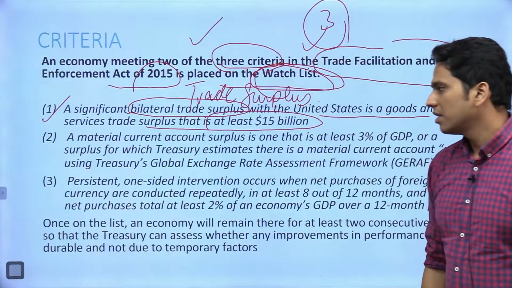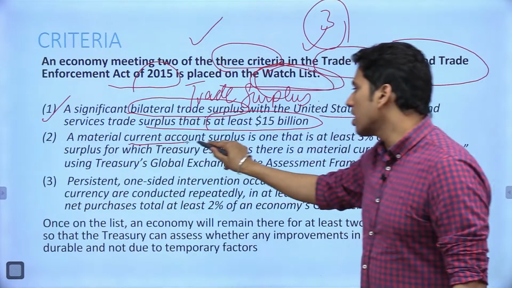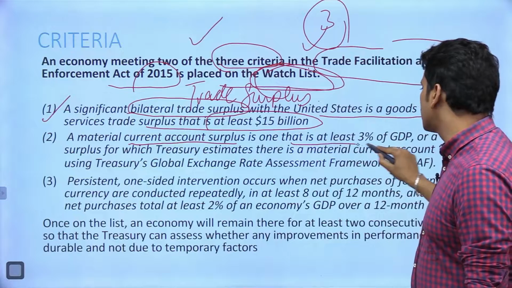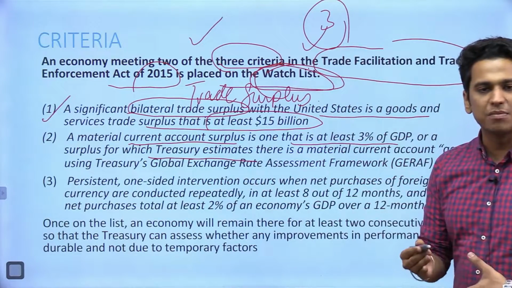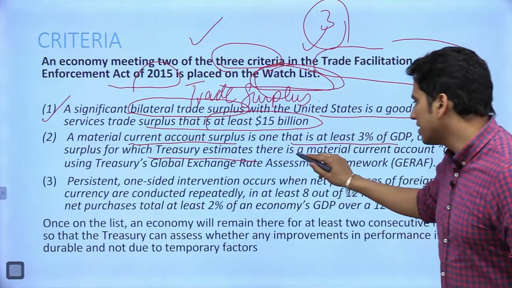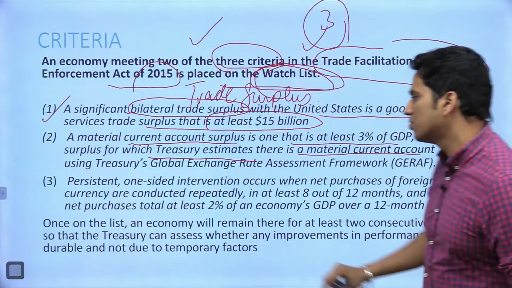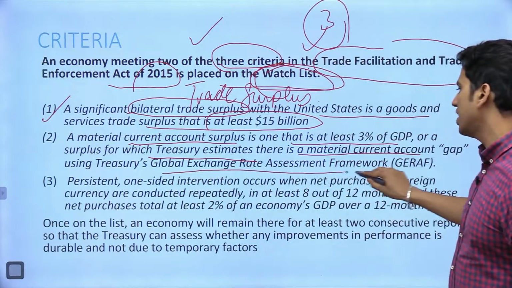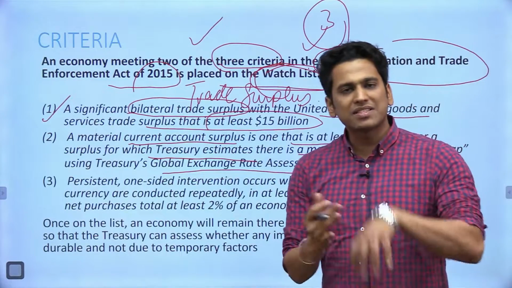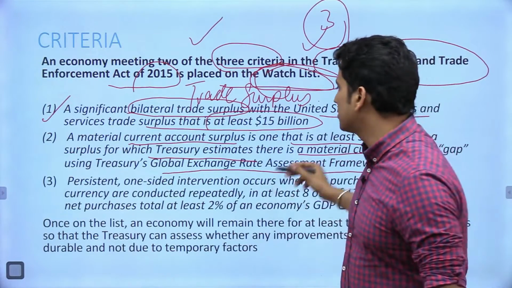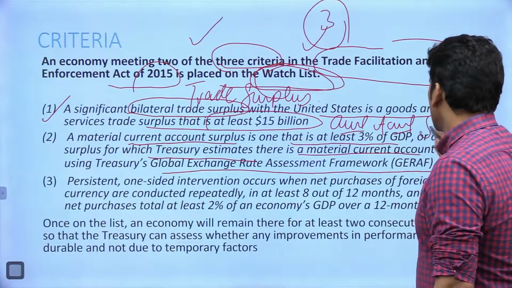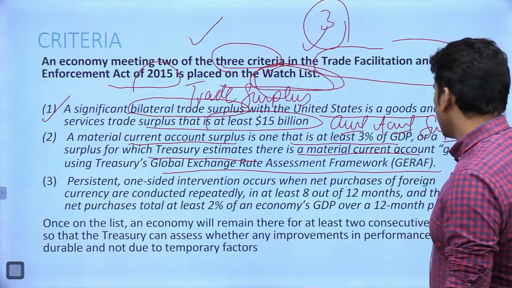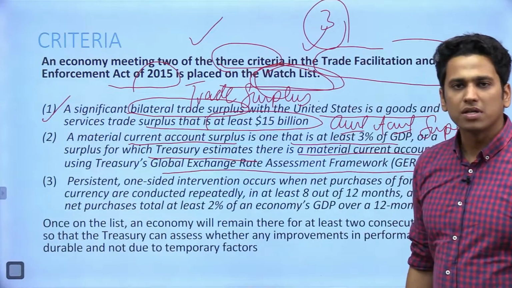Very important. Second is current account surplus, one that is at least 3% of GDP, or a surplus for which Treasury estimates, that is the US economy, that there is a material current account gap using Treasury's global exchange rate assessment framework. So the second thing they are trying to monitor is the current account surplus. First thing is trade surplus and second thing is current account surplus.